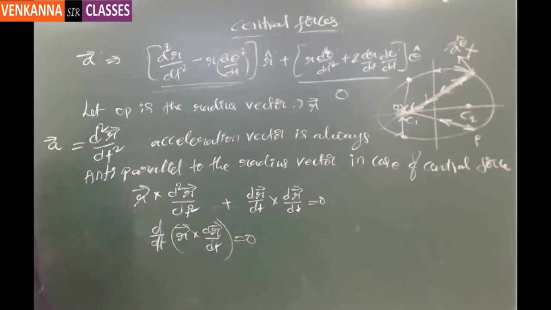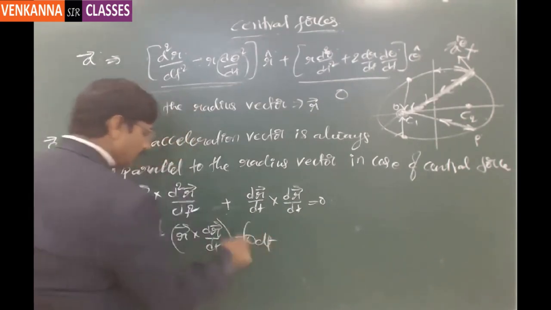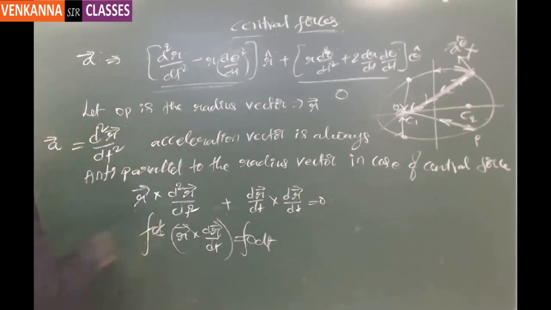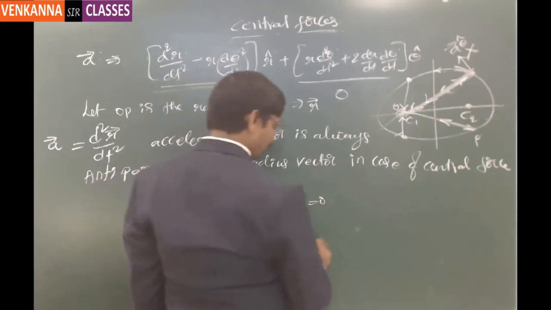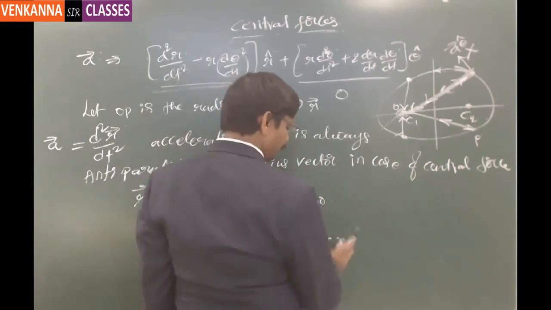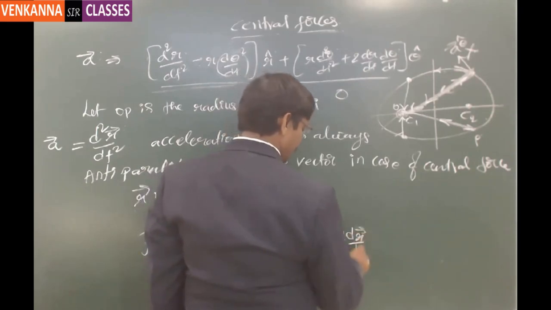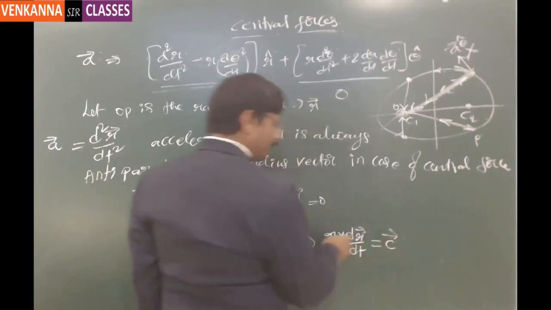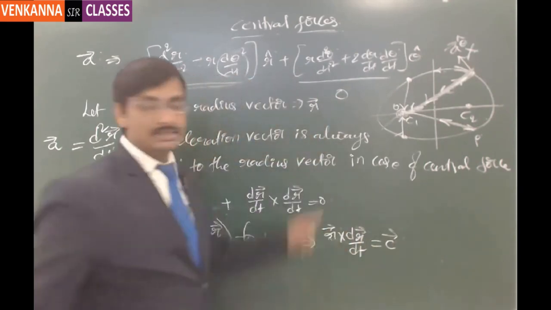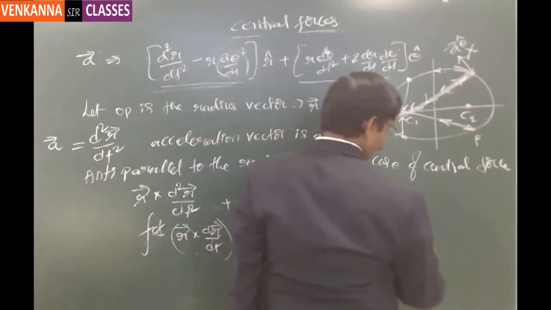Now from this relation, if I take this dt to the other side and integrate on either side, this being an exact differential, r cross dr by dt is going to be a constant. And this constant is a vector. Hence this is a constant vector.